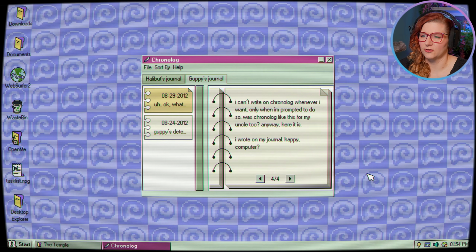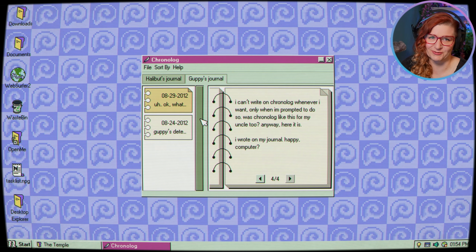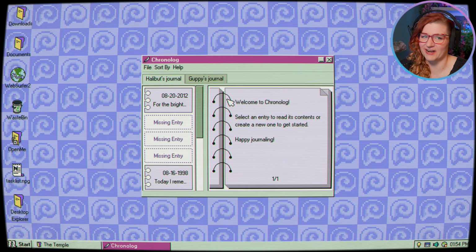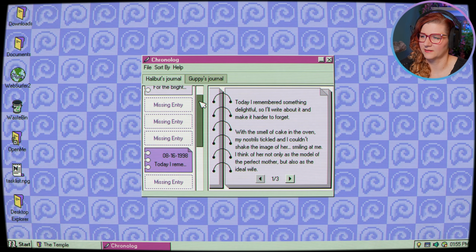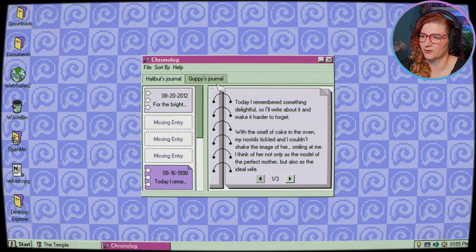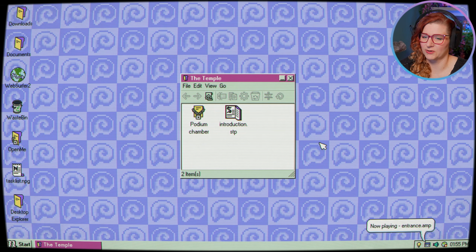I can't write on Chronologue whenever I want, only when I'm prompted to do so. Was Chronologue like this for my uncle too? Anyway, here it is. I wrote in my journal. Happy, computer? Okay, so the computer is forcing us to write. It's like, you will catalog your thoughts right now when I tell you to. But right now, nothing new in our uncle's journal, so that's not what we're looking for.